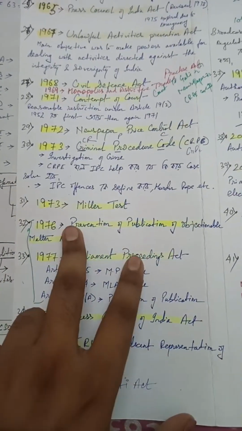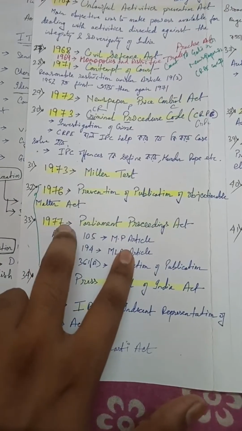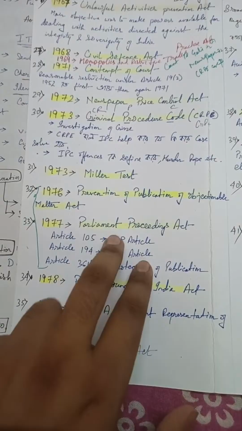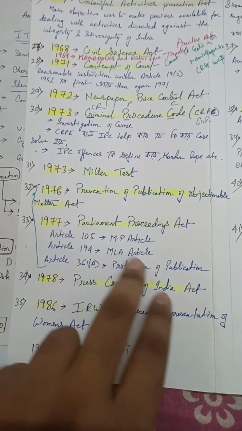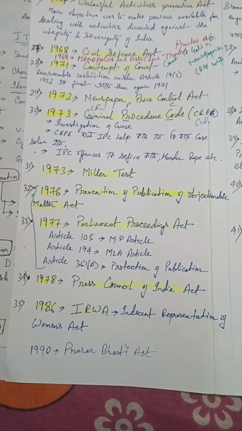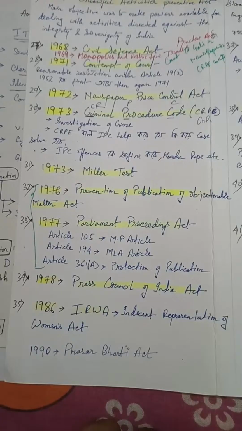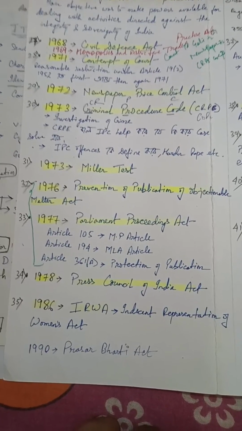In 1976 we have the Prevention of Publication of Objectionable Matter Act. In 1977 we have the Parliamentary Proceedings Act: Article 105 for MPs, Article 194 for MLAs, Article 361 protection of publication. In 1978 the Press Council of India Act. In 1986 the Indecent Representation of Women Act. In 1990 the Prasar Bharati Act.